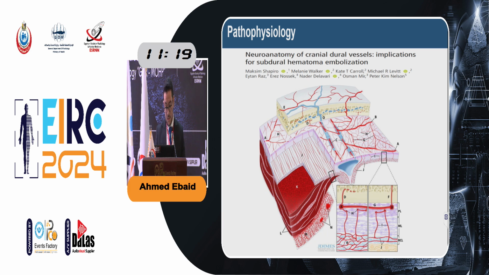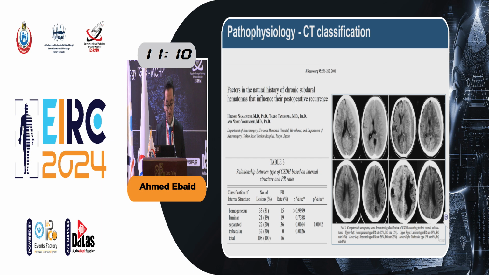The neoangiogenesis formed within the dural border cell layer, with microhemorrhages and exudation. On this pathophysiological basis, this is an explanation for the CT classification for chronic subdural hematoma and its impact on the recurrence rate. They subdivided the subdural hematoma into 4 subtypes: the homogeneous type, the laminar, separated, and trabecular types. And they found that the laminar and separated types are the types most likely to recur.